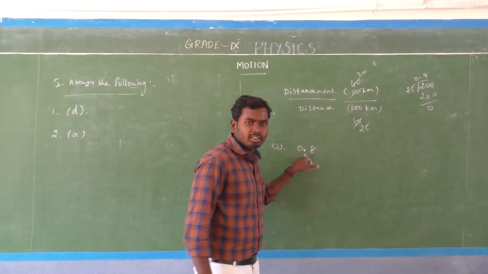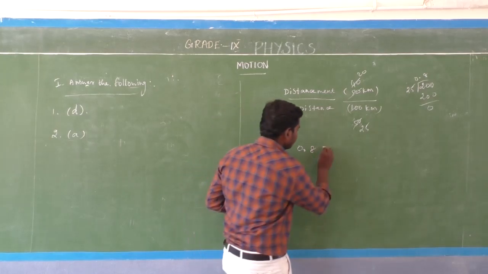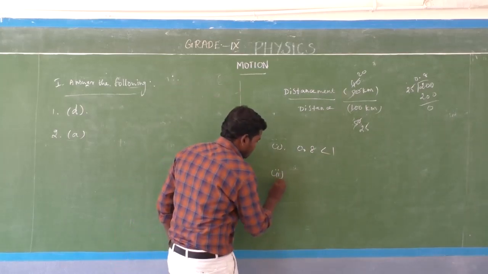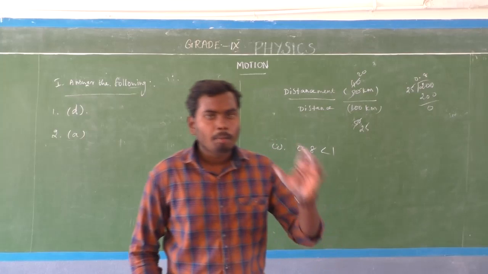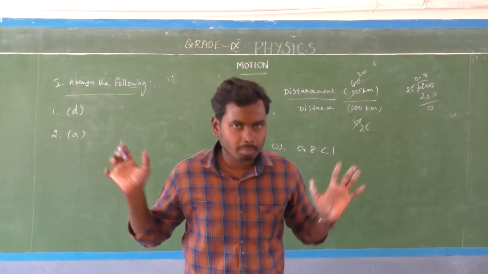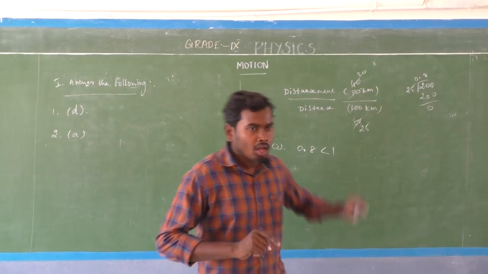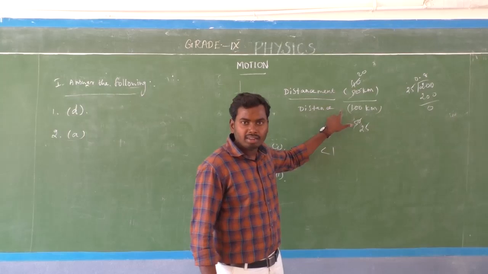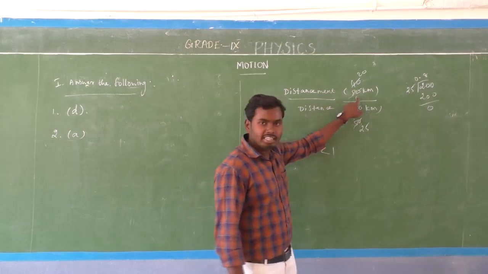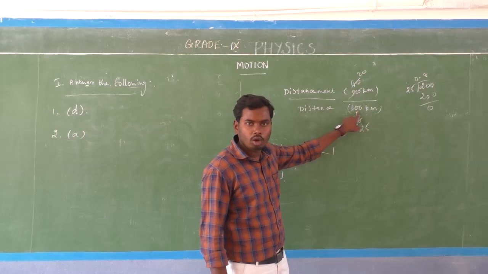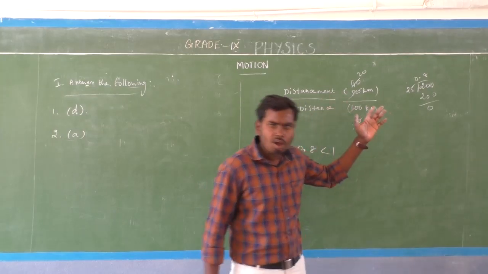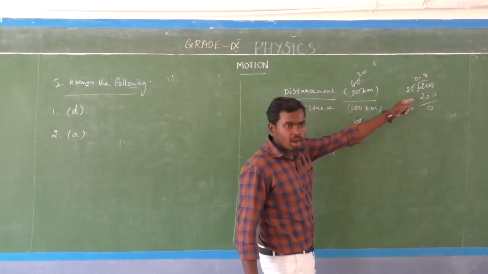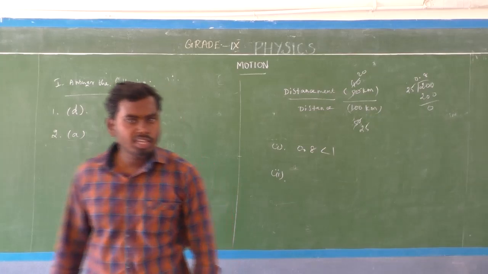So here 0.8 is lesser than 1. Am I right? Yes. In the second condition I am going to take both distance and displacement magnitude the same. In the first condition, I have taken the displacement value less than the distance value: displacement 80 km whereas distance 100 km. Why? Because displacement is always lesser than distance. So on dividing, we get a value that is lesser than 1.